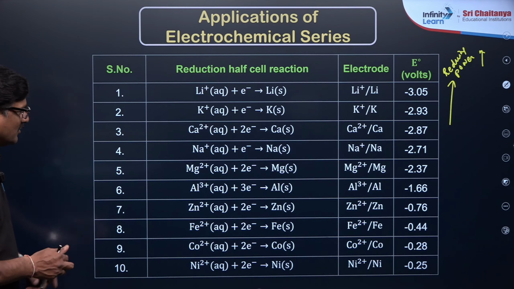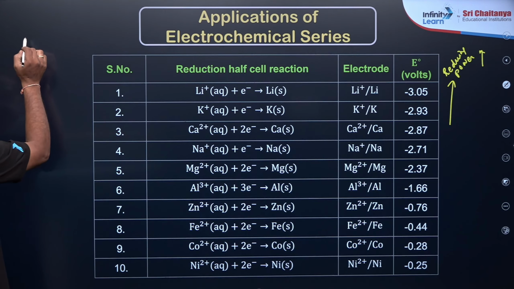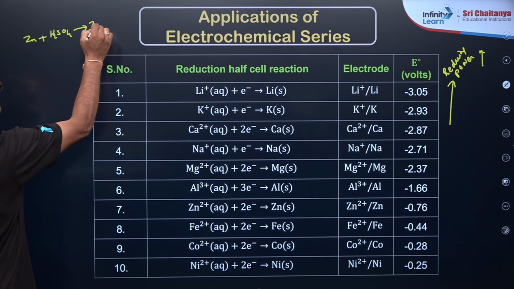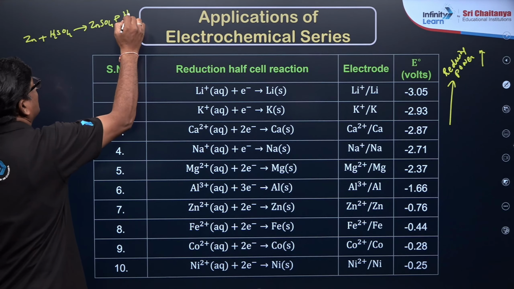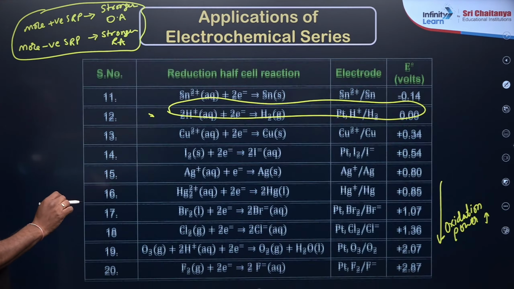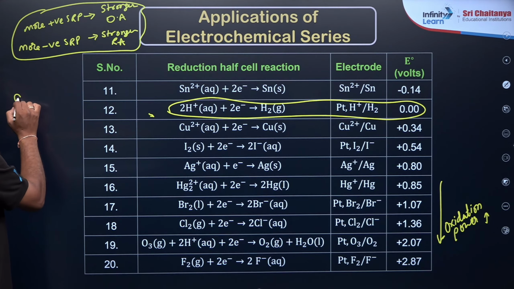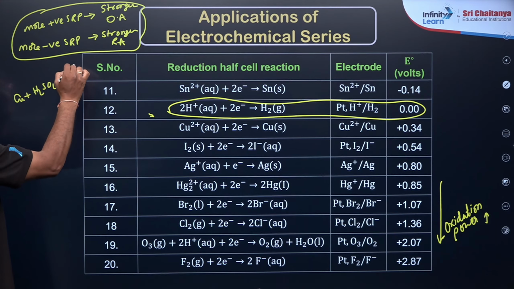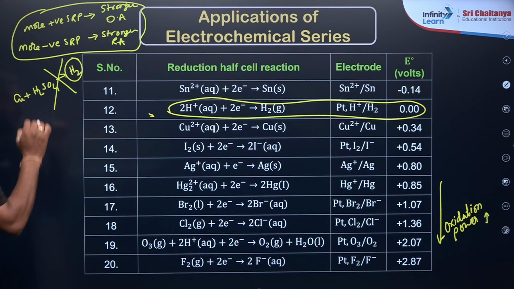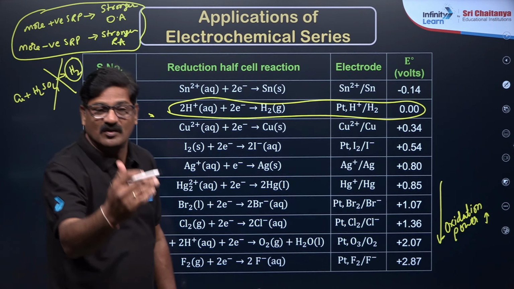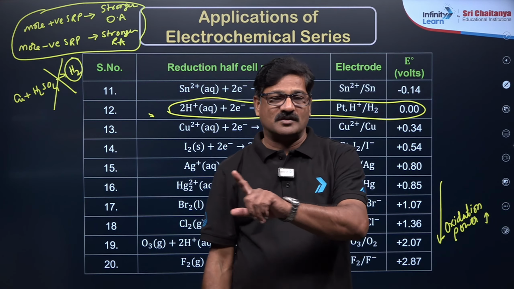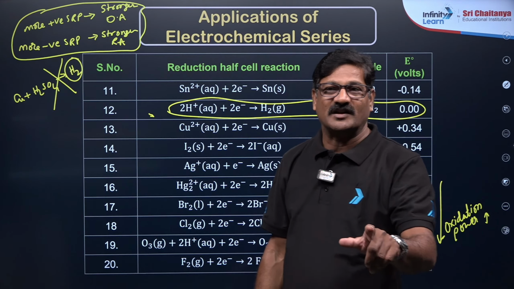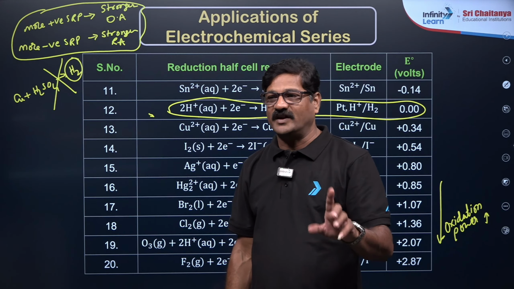Zinc plus dilute H2SO4 gives zinc sulfate, and hydrogen gas is liberated. When you talk about copper plus H2SO4, you don't see hydrogen gas. This is not taking place. The metals which are below hydrogen do not displace hydrogen gas when they react with a dilute mineral acid. That is very, very important.